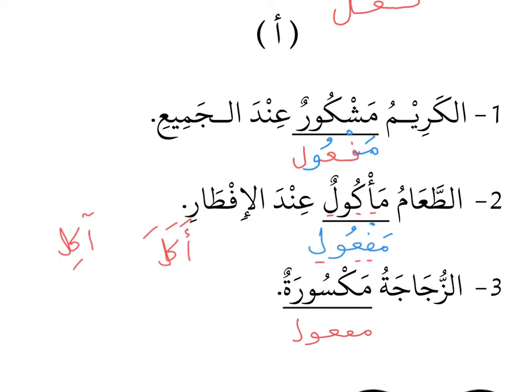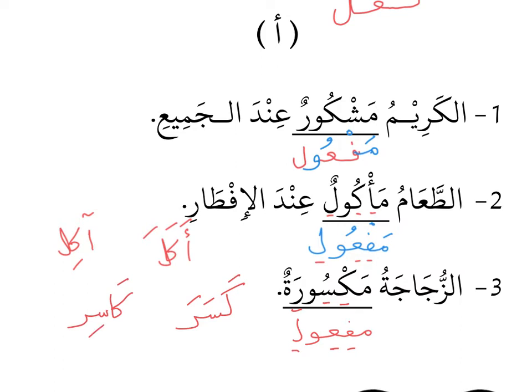So from here we can identify the root letters, that is the kaf, the sin, and also the ra, because they match the fa, the ain, and also the lam. So what is this word kaf, sin, and ra? Kasara is to break. So you break the chair, you break the glass, we say kasara. If the person who breaks the glass, you change to isim fa'il, then the person is called kasir.